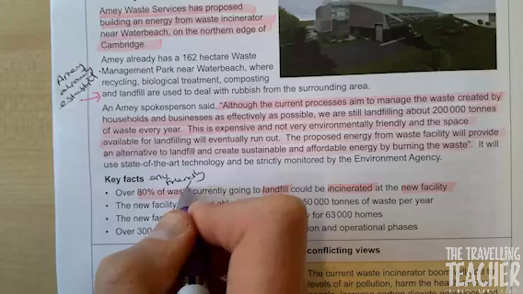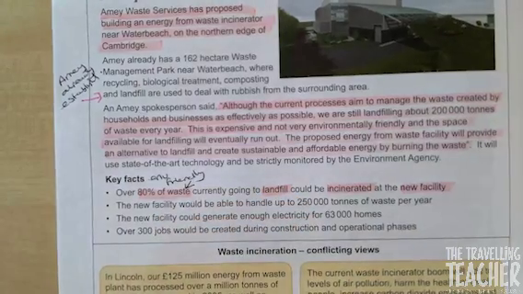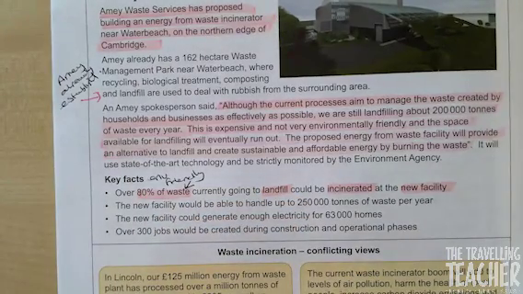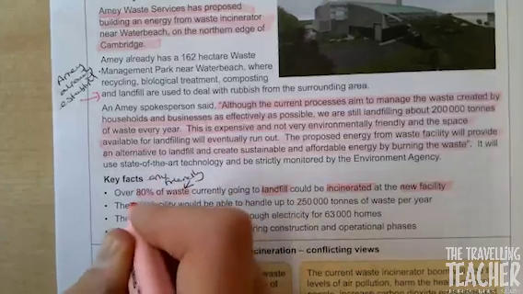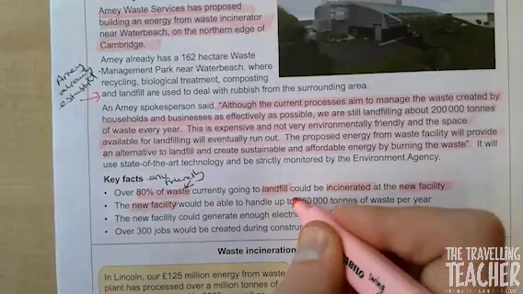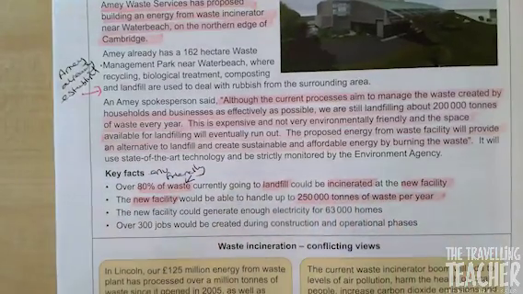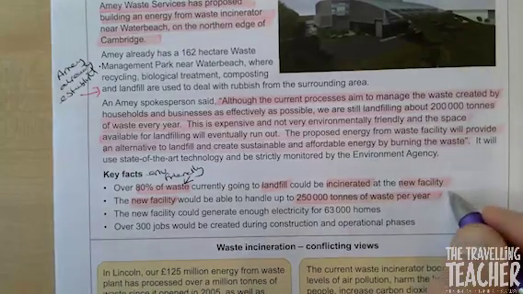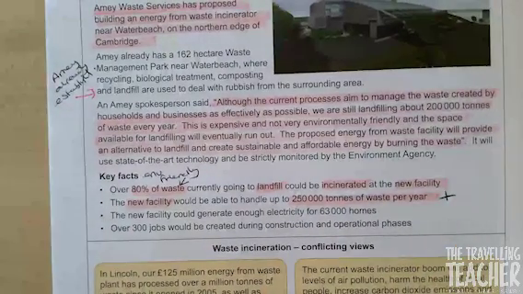That's a large number of waste that could go to the incineration. Next bullet point, the new facility would be able to handle up to 225 tonnes of waste per year. So highlight new facility, highlight 250 tonnes of waste per year. That is definitely a positive.